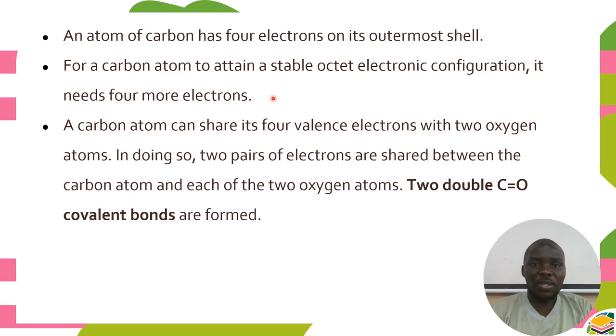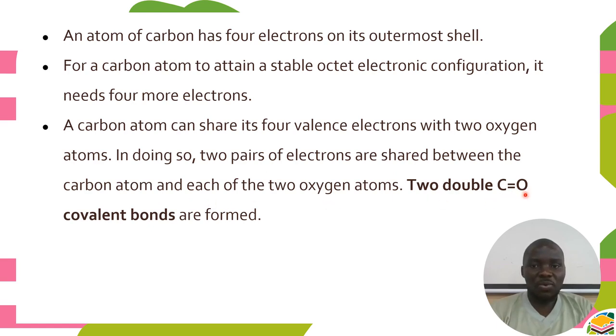For a carbon atom to attain a stable octet electron configuration of noble gases, it needs to gain 4 more electrons. A carbon atom can share its 4 electrons with the 2 oxygen atoms. So it means 2 electrons with one oxygen and 2 with the other one. In doing so, 2 pairs of electrons are shared between the carbon atom and each of the oxygen atoms.